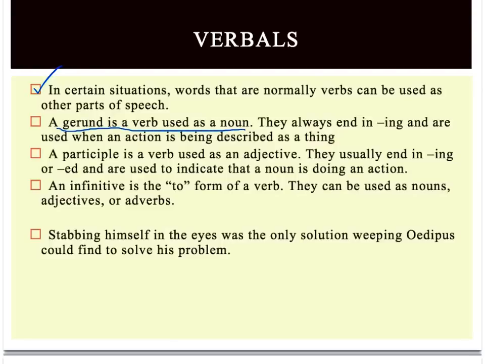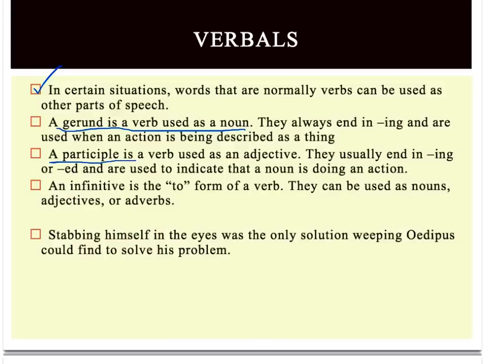A gerund is a verb used as a noun. They end in ing, and they come up when we're talking about an action. So if you said, for example, learning is easy in Mr. Kennedy's class, learning is now a thing, right? You normally use that as an action. I learn, you learn, we all learn, right? But if you say learning is easy, now learning is the subject of that sentence. We're talking about learning as an action. We're sort of talking about it in the abstract. So it's a thing, it's a noun, it's a gerund.